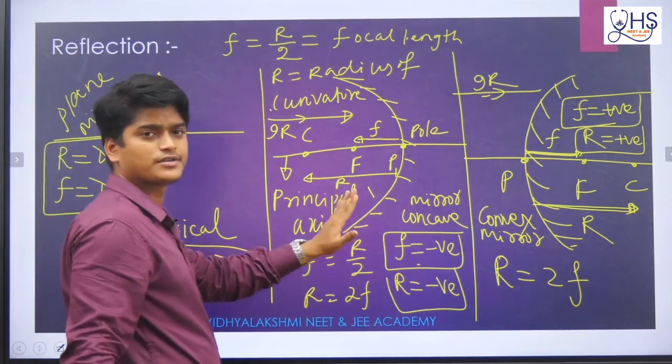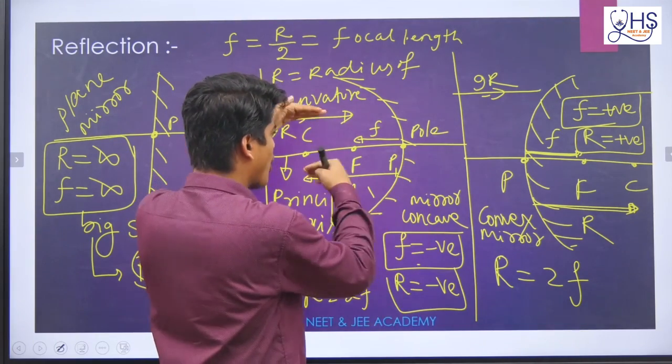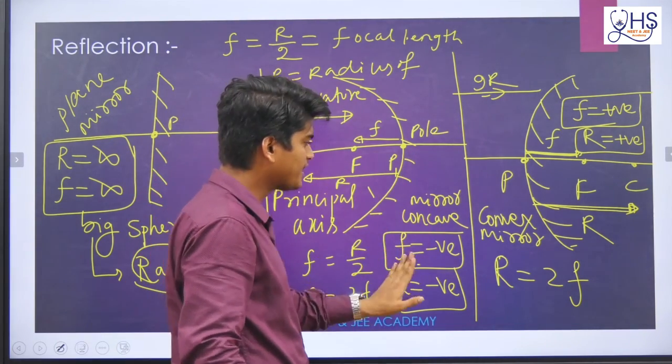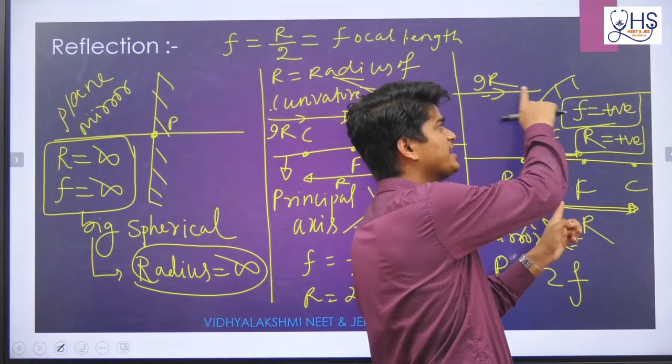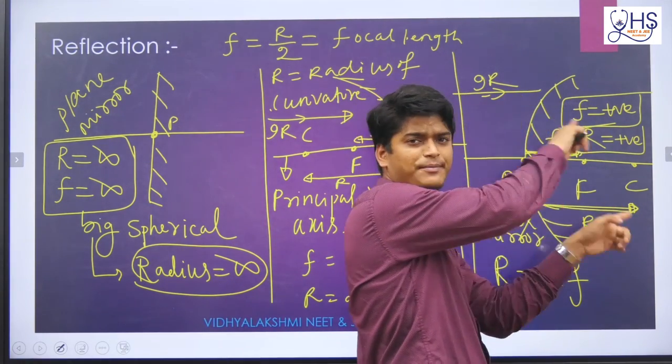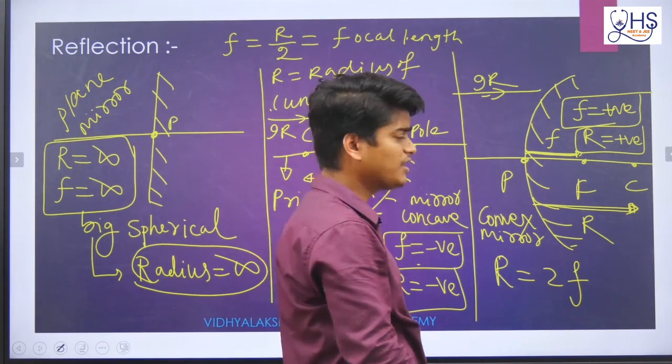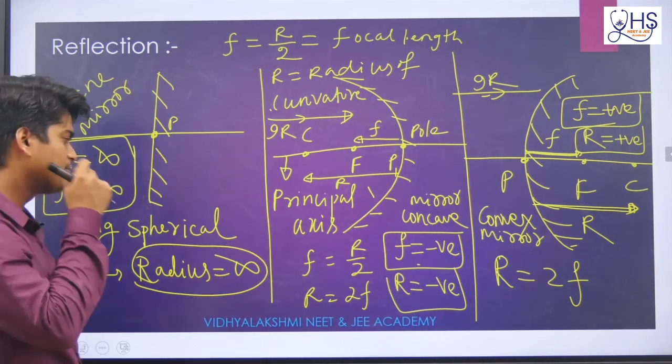Similarly, radius of curvature. If the radius of curvature is measured in the opposite direction to the incident ray, it is negative. If the radius of curvature is measured in the same direction as the incident ray, then it is positive. So remember this concept.